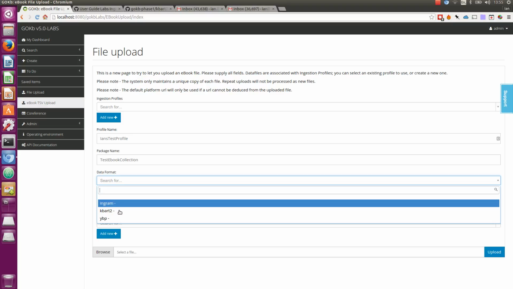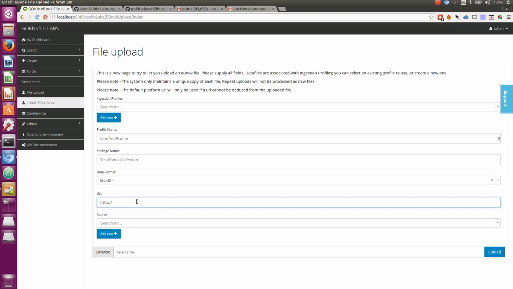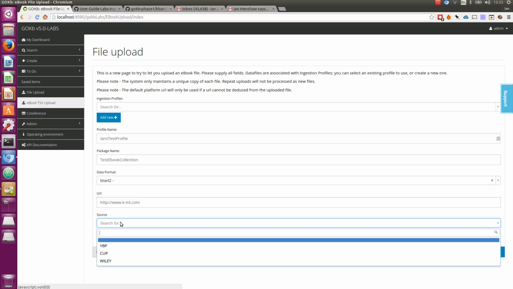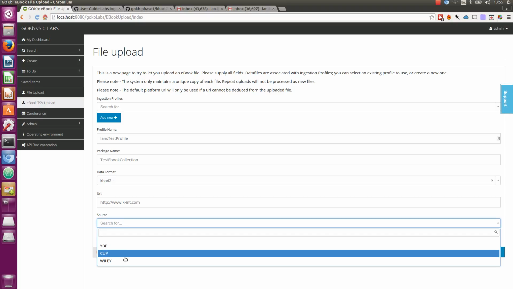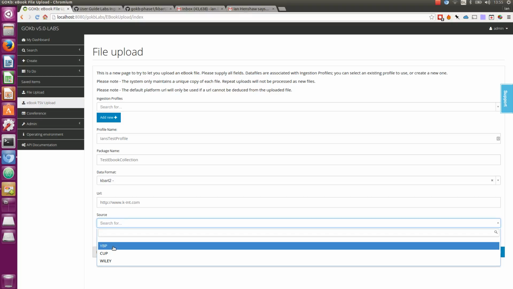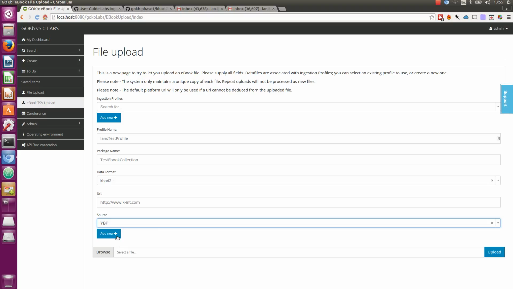I'm just going to select KBART2, and I'm going to give it a default URL to say where this data came from. We need to be able to say the logical source of the records, and so here are some example organisations that we've set up. I'm going to select YBP just as an example.